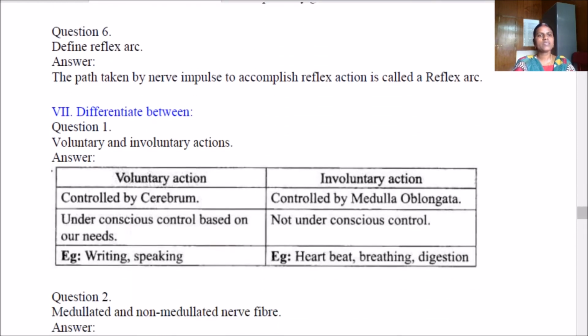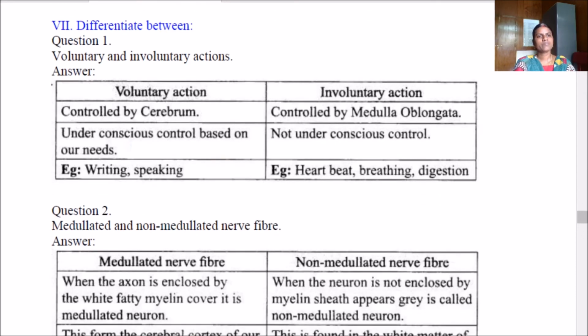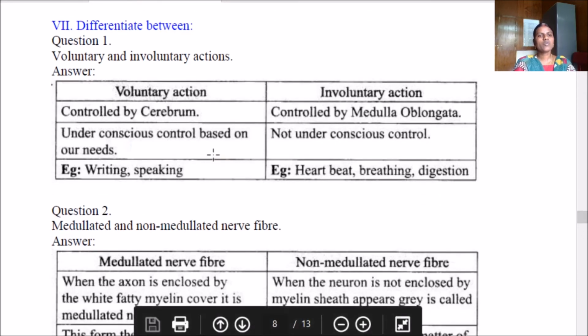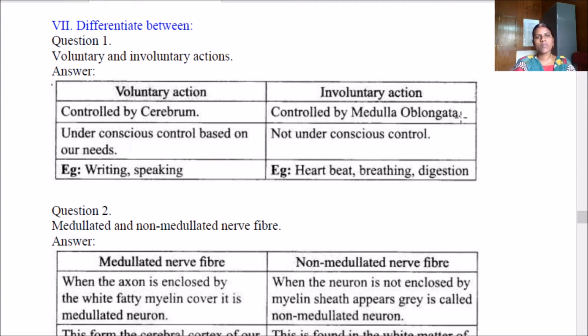Differentiate between voluntary and involuntary actions. Voluntary action is controlled by cerebrum. Involuntary action is controlled by medulla oblongata. Voluntary action is under conscious control based on our needs, whereas involuntary action is not under conscious control. Example for voluntary action is writing and speaking. Example for involuntary action is heartbeat, breathing, digestion, etc.